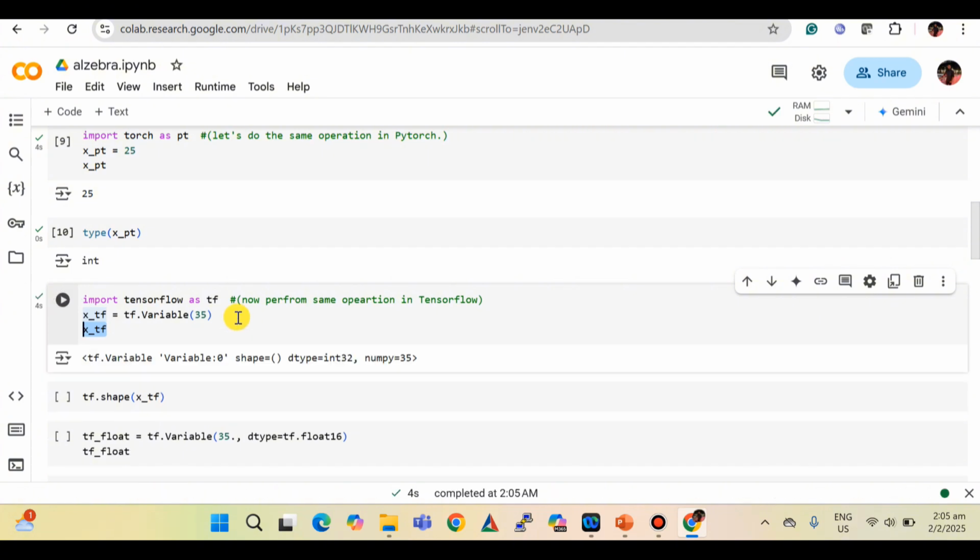In TensorFlow, we get some additional details like the data type. It says int32. However, we can also define the data type ourselves.